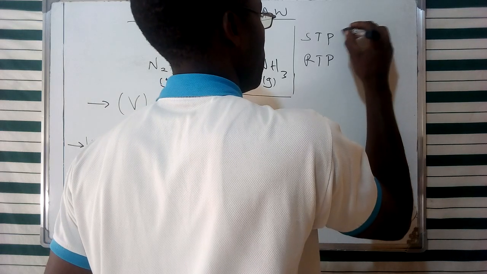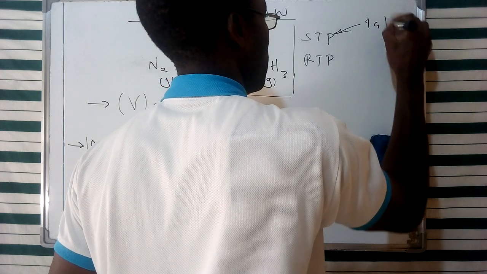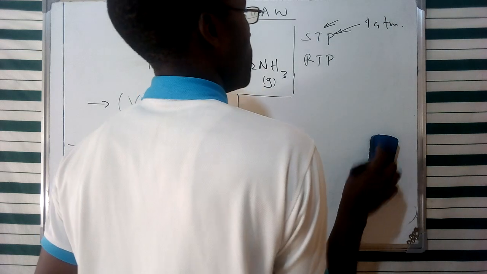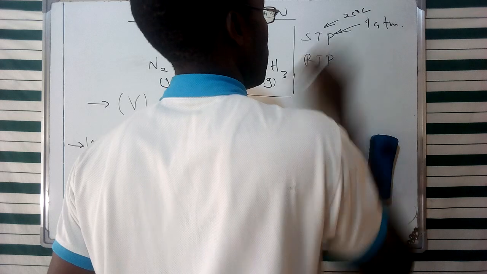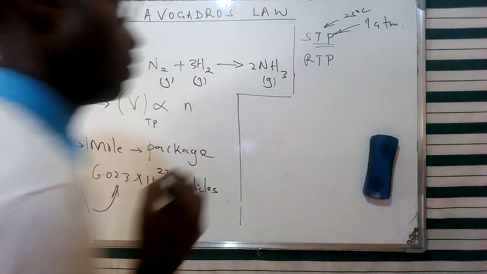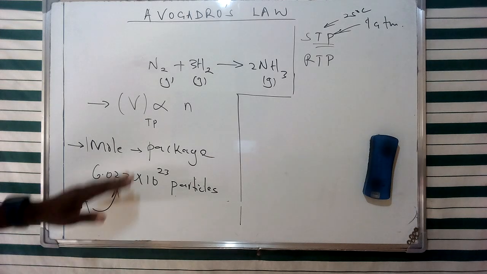The standard pressure is 1 atmosphere, and the standard temperature is 25 degrees centigrade, and we're going to have those 2 specific values considered whenever we're trying to talk about a specific variable.